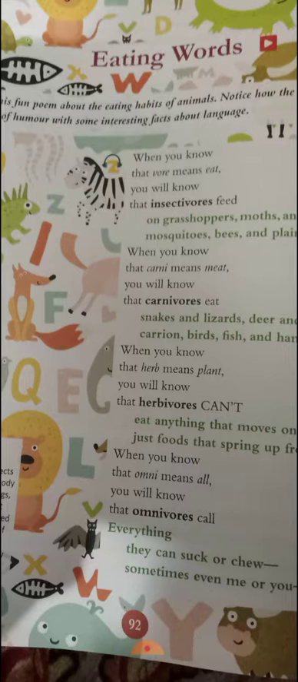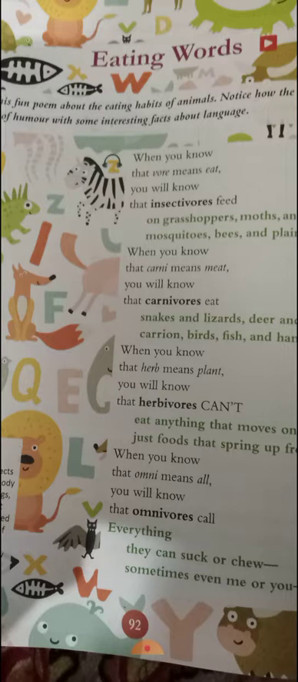Now in the next four lines the poet is saying, when you know that herb means plant. So children, you know the meaning of herb. It means plant. You will know that herbivores can't. So now what does the poet say? The poet is saying that herbivores can't. You know that herbivores cannot eat any kind of snakes, lizards, deer, grasshoppers, moths. So in the next line we will understand what the herbivores eat.